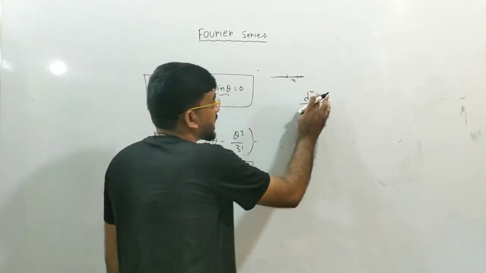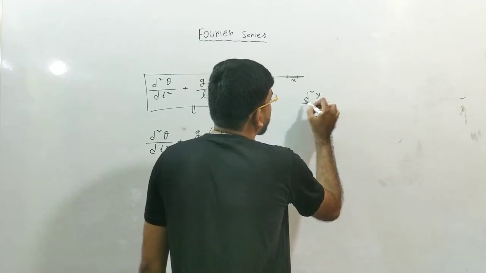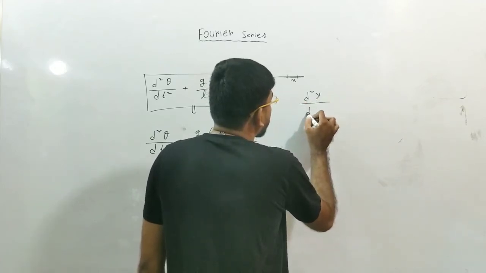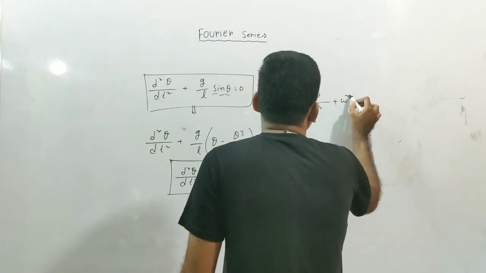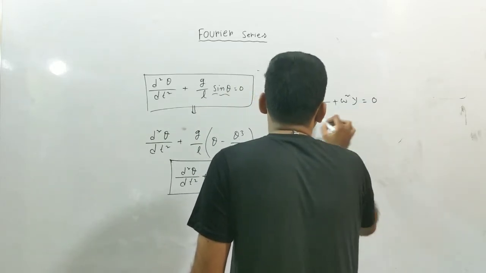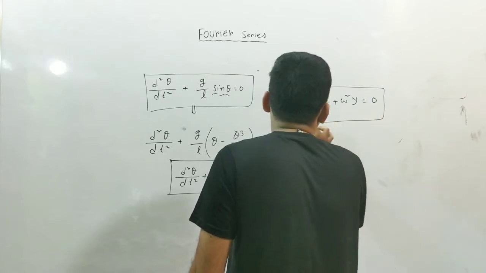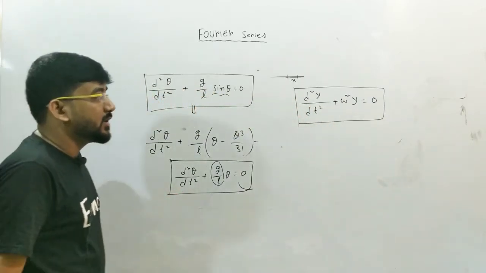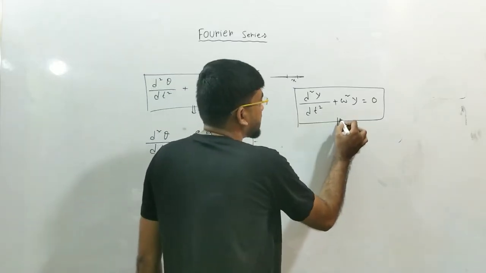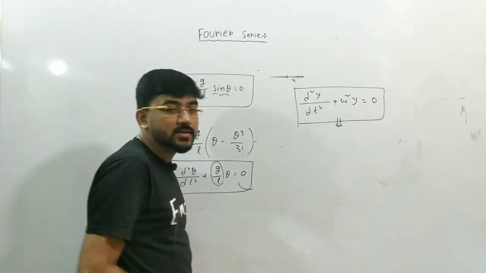Okay, so you can write it in terms of y also. So in that case you will have d2y/dt2 plus omega square y equal to 0. We will get this kind of differential equation instead of this. Okay, and if you know the solution of this differential equation, you can see there are various kinds of solutions